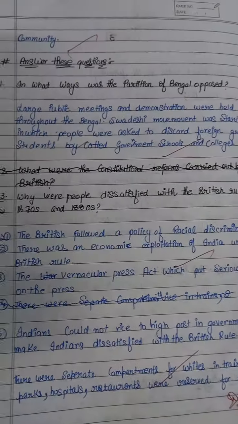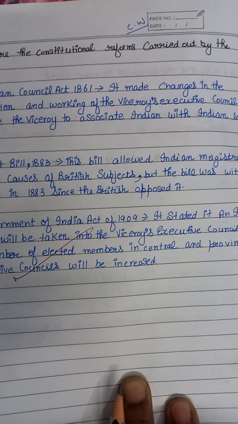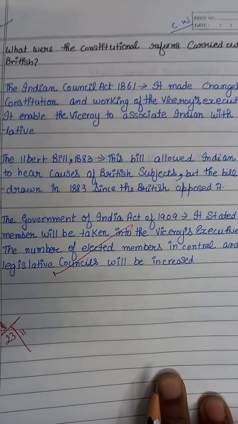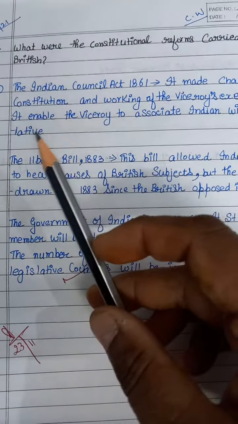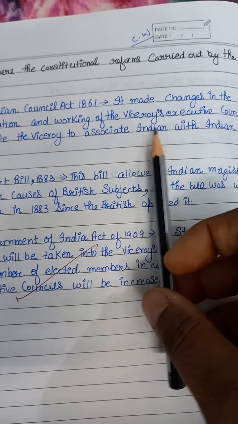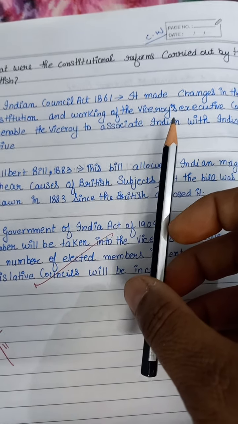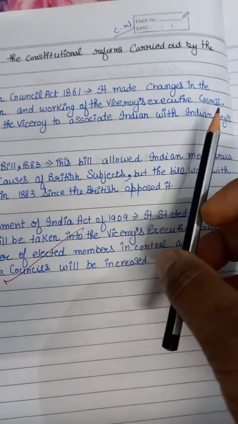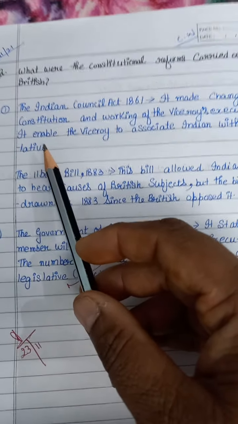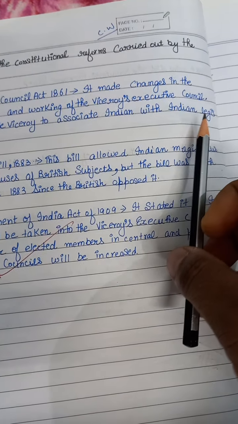Question number 2: what are the constitutional reforms carried by the British? Number one, Indian Council Act 1861. It made changes in the constitution and the working of the Viceroy's Executive Council. It enabled the Viceroy to associate Indians with legislation.